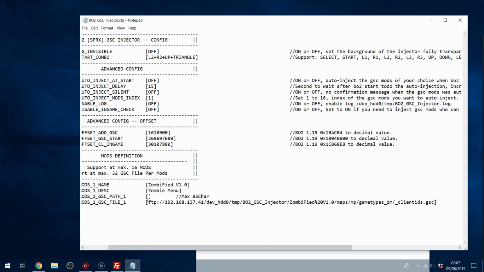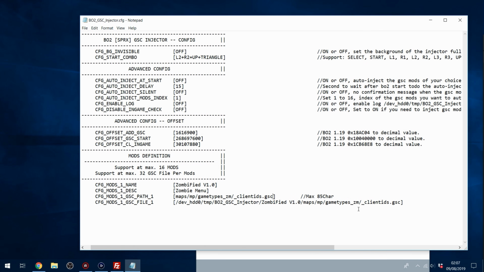But obviously you don't want the FTP part, you just want the /dev hdd0, and any 20s, replace those with spaces because they're supposed to be spaces. And there you go, that's the whole path copied in there. And then the shorter path that goes in the path_1 section, that is just starting at maps. So you start at maps, mp, game types, zm, client IDs.gsc. Alright, so there we go.